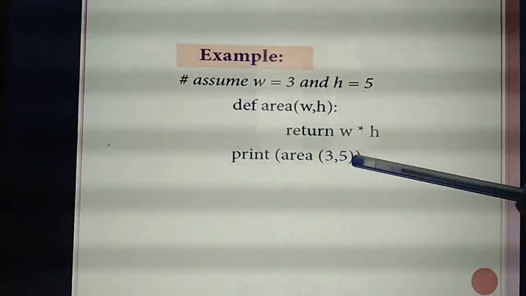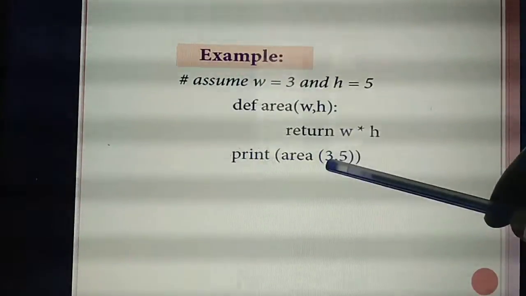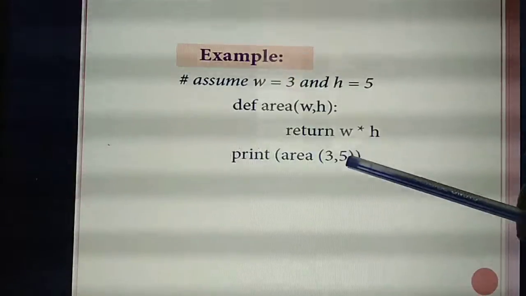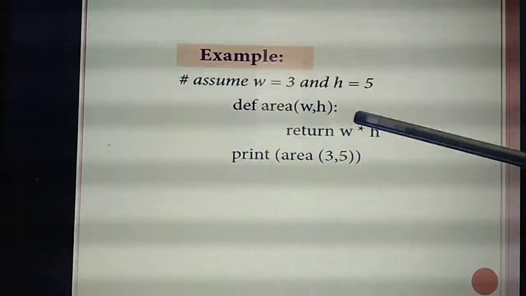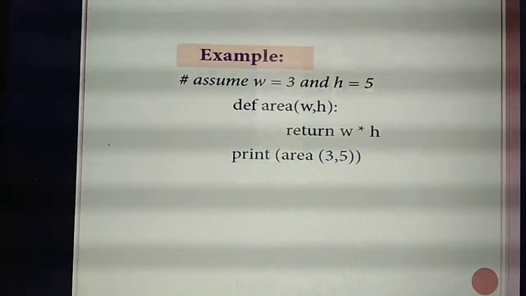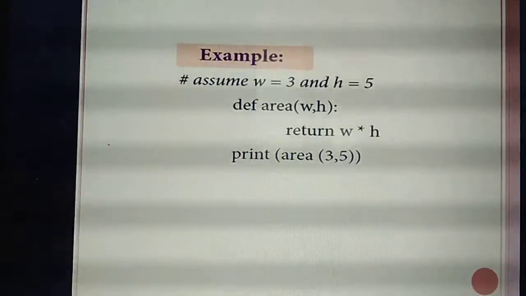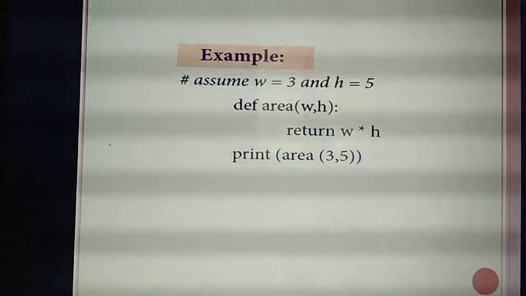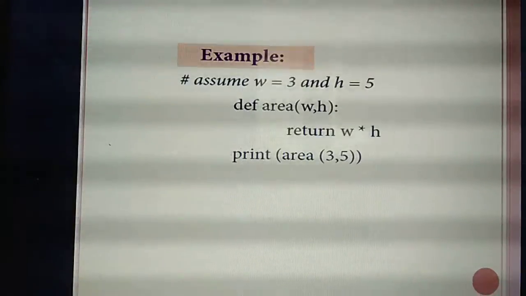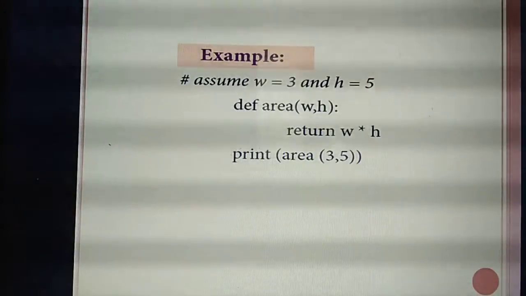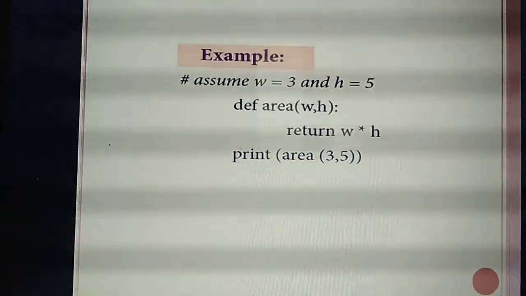If you are giving it like this and running the program, will the interpreter take the value 3 for H and 5 for W? No. Why? Because the first position belongs to W, then the second position belongs to H. That's the correct positional order. Understand the first point now? Whatever arguments you are passing, they are passed to the function in correct positional order. The first value goes to the first argument, the second value goes to the second argument. That's the first point.